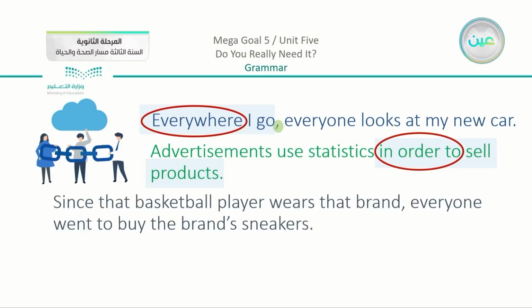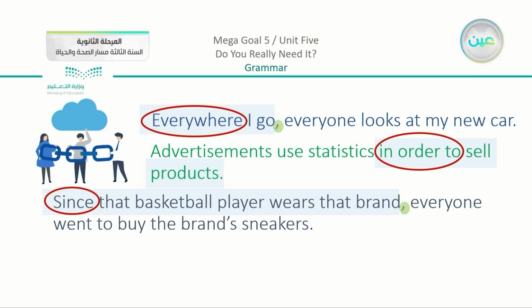Also, we have here, since that basketball player wears that brand, comma, everyone went to buy the brand sneakers. So we can see that we have here the adverb clause at the very beginning. You can see that there is the conjunction since. We have the basketball player is the subject, and we have wears is the verb. After that, we have here our comma.